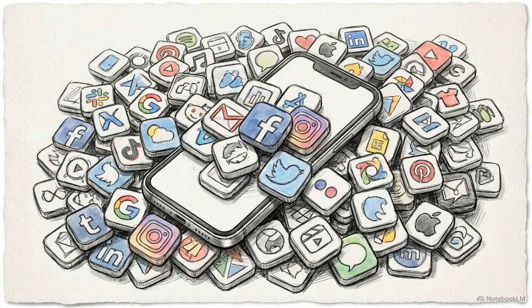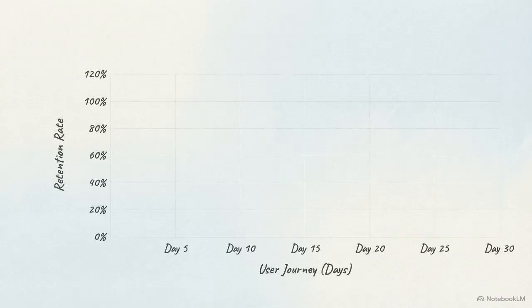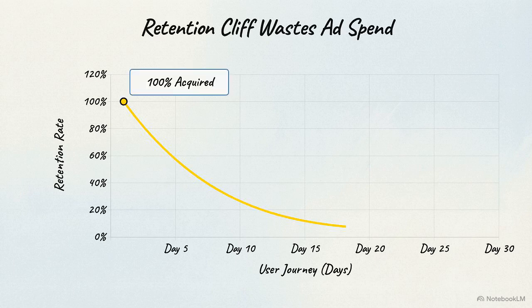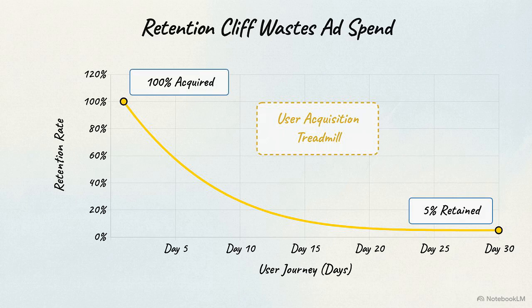The market is completely saturated. In just the first half of 2025, people downloaded over 1.7 billion generative AI apps alone. And here is the flaw in relying on new downloads. This steep line chart shows average user retention across the industry. It starts at 100% on day 1, plummeting aggressively to a flat 5% by day 30. That massive drop-off forces you onto a highly expensive user acquisition treadmill. You constantly spend money to buy new users who almost immediately fall off the cliff, meaning you have to spend even more just to break even.